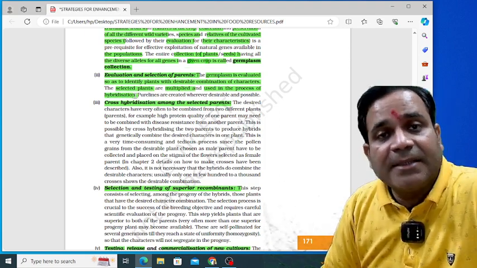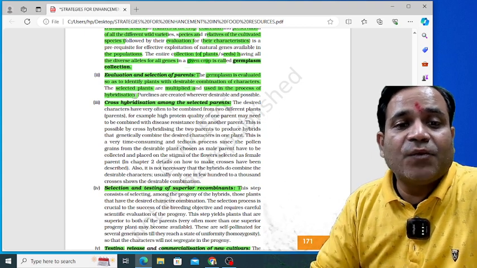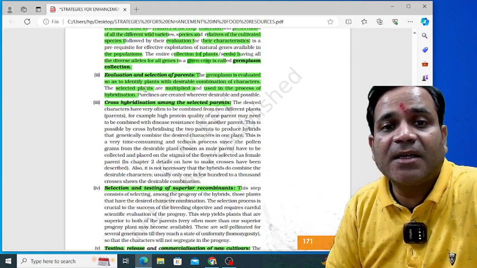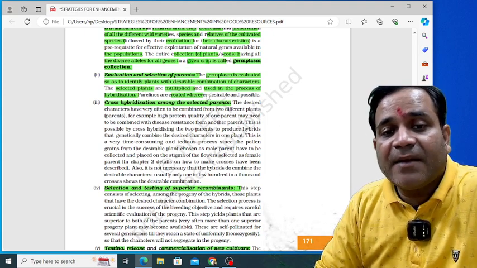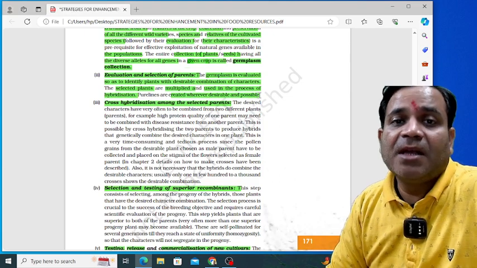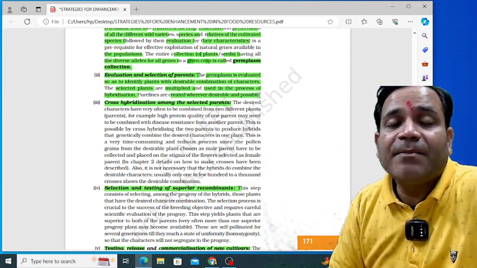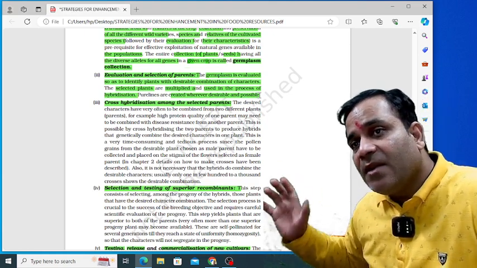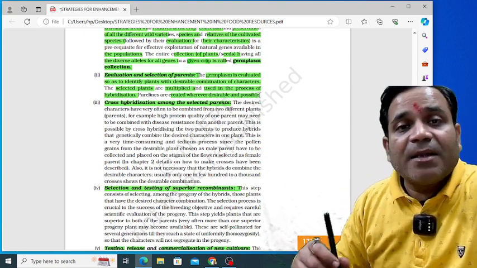Hybridization. The process is responsible for identifying higher-yielding varieties of plants, and pure lines are created wherever desirable and possible. So before hybridization, there is something important to understand: when we cross high-yielding variety plants with lower-yielding variety plants, we get a high-yielding variety of crops.